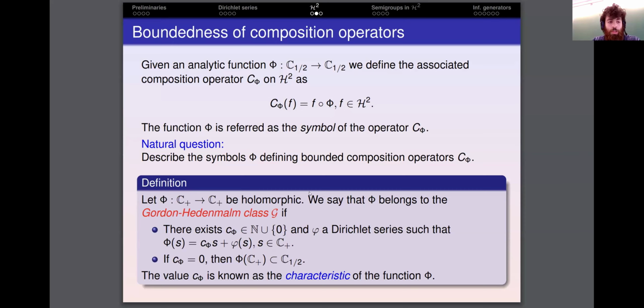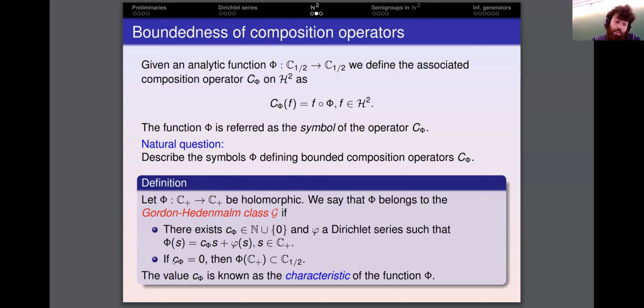So in relation to this matter, we have here the Gordon-Hedenmalm class, which consists of those holomorphic functions from the right half plane into itself which satisfy the following two properties. First, they admit this representation. They can be written as c_phi times s plus a Dirichlet series phi, where this constant c_phi is either a natural number or zero. We call this number the characteristic of the function phi.